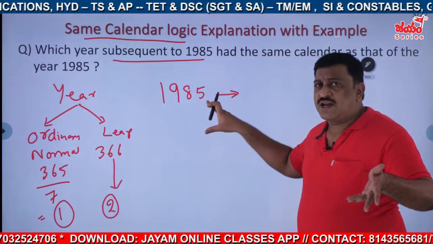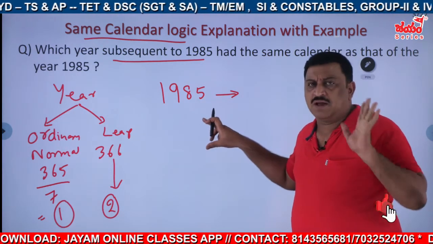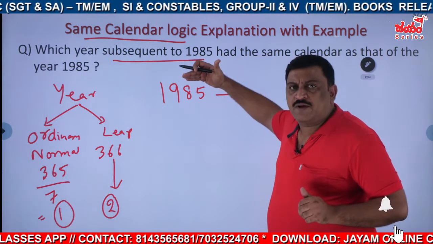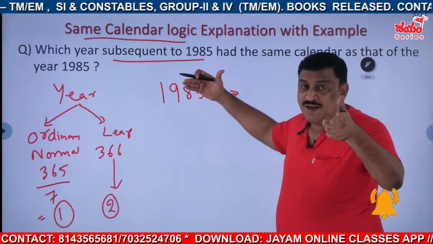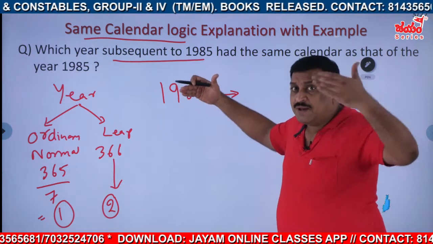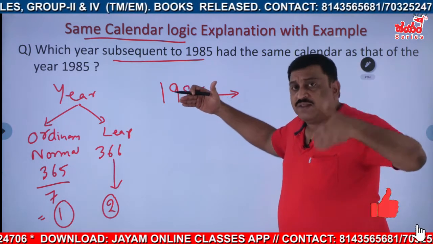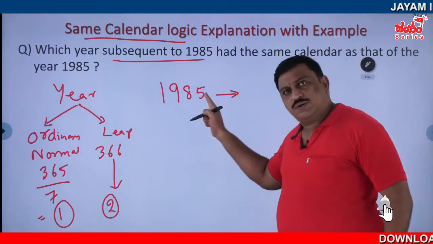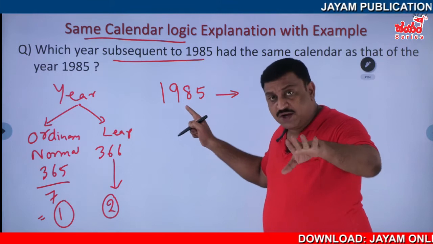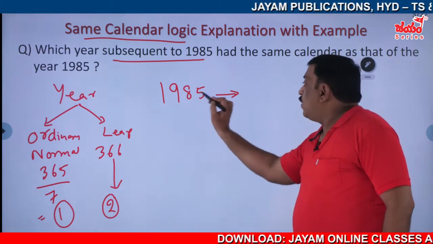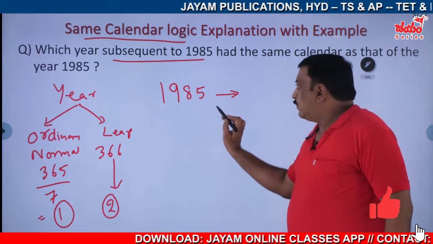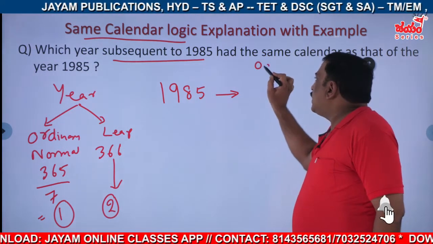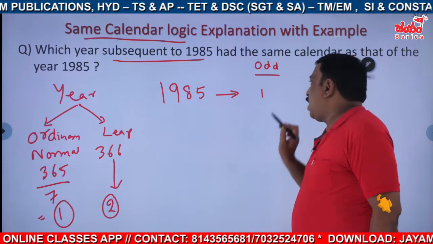So let us start with 1985. Is it a leap year or a normal year? Just before 1985 is 1984, which is a leap year, right? A leap year comes every 4 years, so it can't be this one. We have done the leap year verification in the previous videos. Now 1985 is a normal year. So how many odd days are there? Just see this one. Okay, 1.